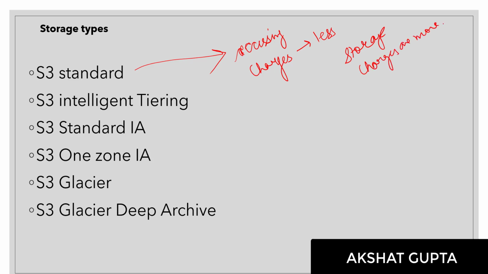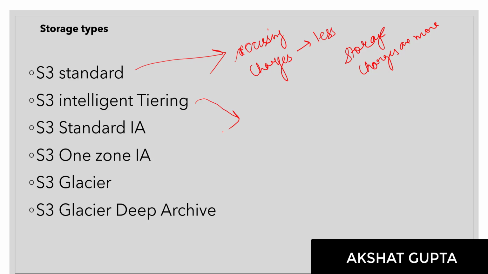It is very fast, with 99.9% uptime. You won't be facing any issues with S3 standard. It is highly durable, and it gives you high performance and high throughput. Everything is high. That is S3 standard. Now let's come to the second storage, which is S3 Intelligent-Tiering.